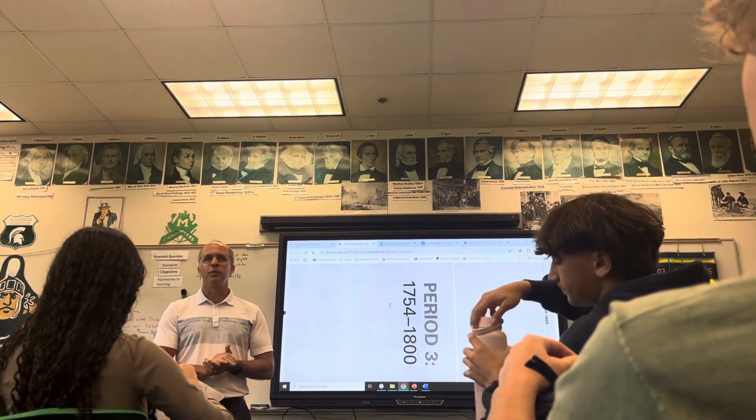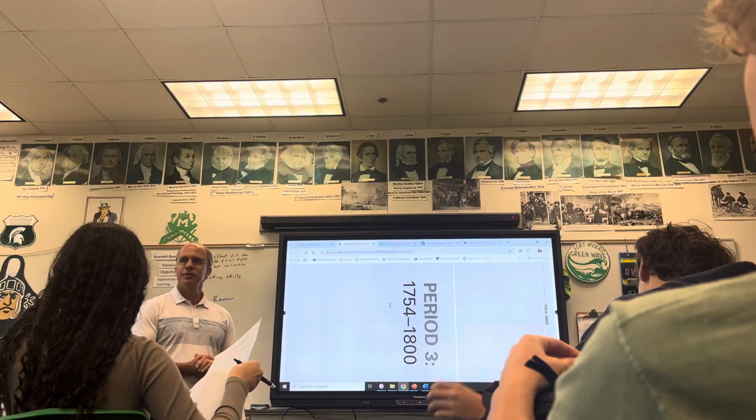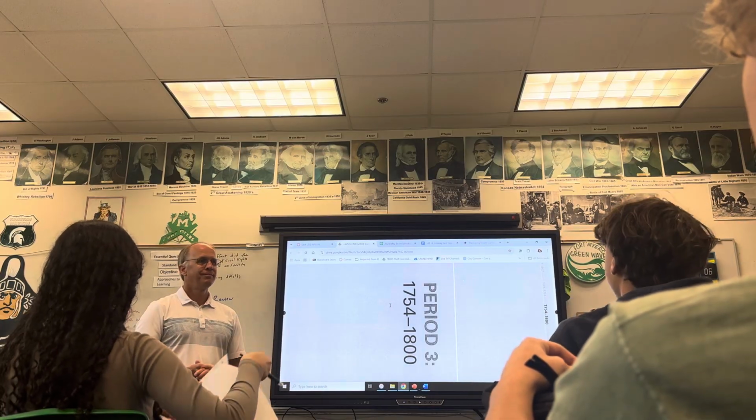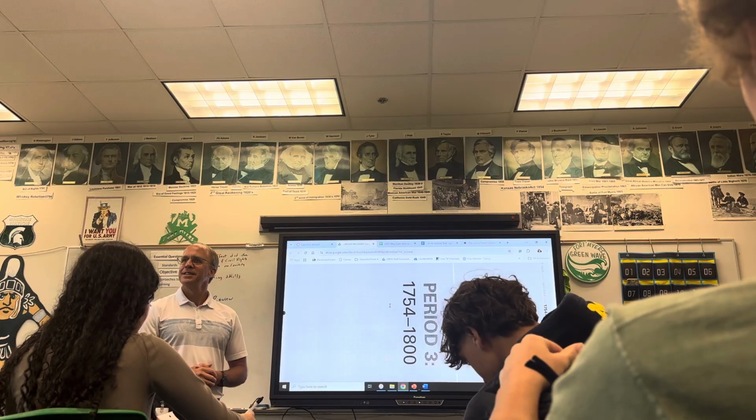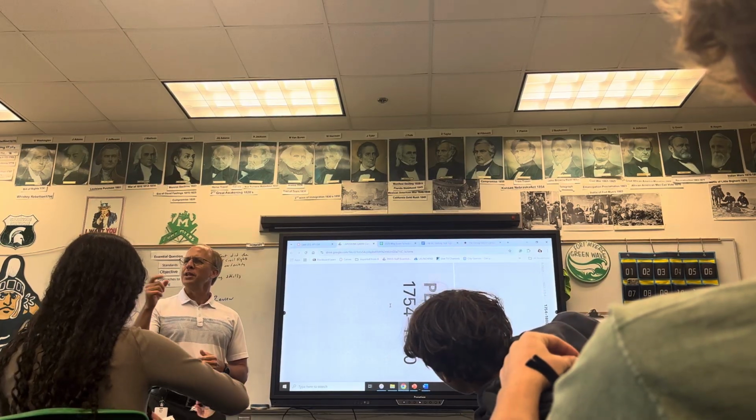Beginning of the French and Indian War. 1800? That's a round number, but yet they picked it for a reason. Yes. The election of 1800. What was significant about that election?